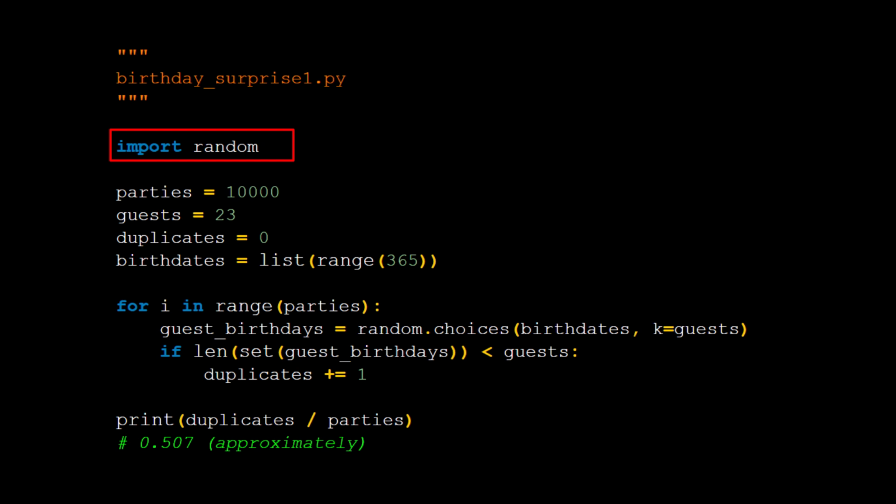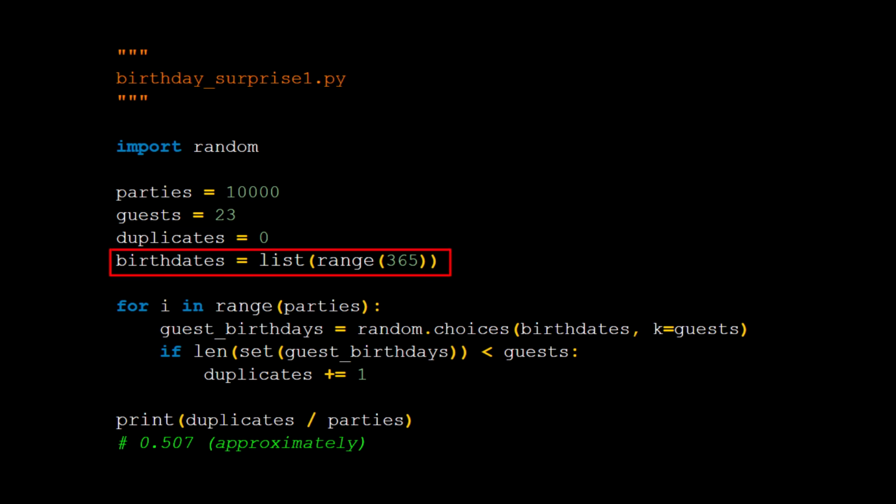We set up 4 variables. The first one is the number of parties we'll simulate. Each party will have 23 guests. Feel free to try different numbers of parties and guests to see how 23 is the magic number where the odds of two people having the same birthday just barely goes over 50-50. The variable named duplicates will count up the total number of parties, out of all the thousands of parties we try, where we get one or more duplicate birth dates among the guests.